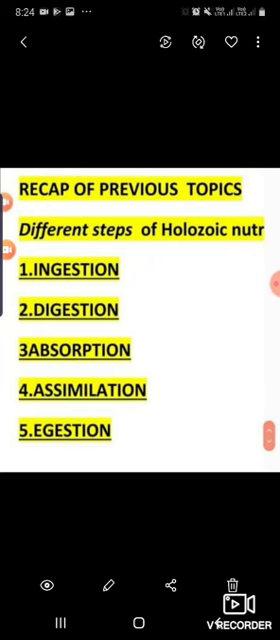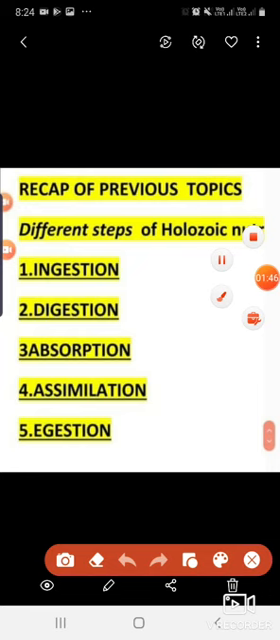So the fourth step is assimilation. In assimilation, absorbed food is mixed with the blood and goes to the different parts of the body. And finally egestion. Egestion means removal of waste material from the body. That process is called egestion, and these steps happen in all animals, either unicellular or multicellular.